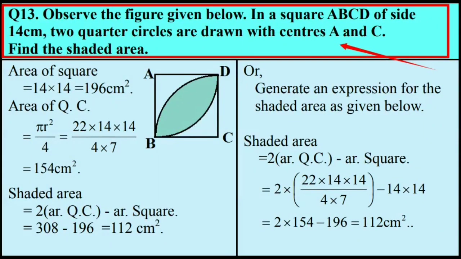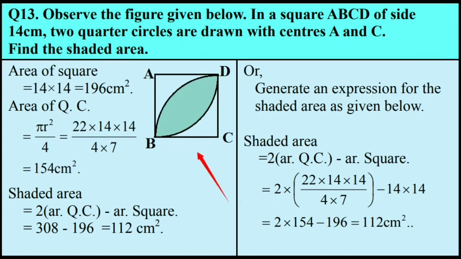Let's take next question. Question number 13. Observe the figure given below. In a square ABCD of side 14 centimeter, 2 quarter circles are drawn with centers A and C and with the radius that is clear from the diagram. Find the shaded area.